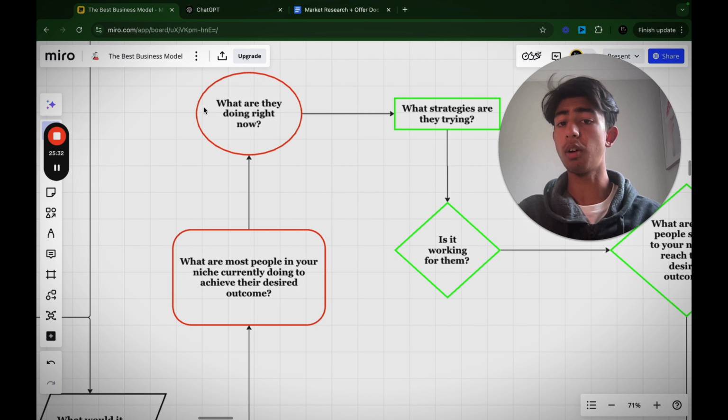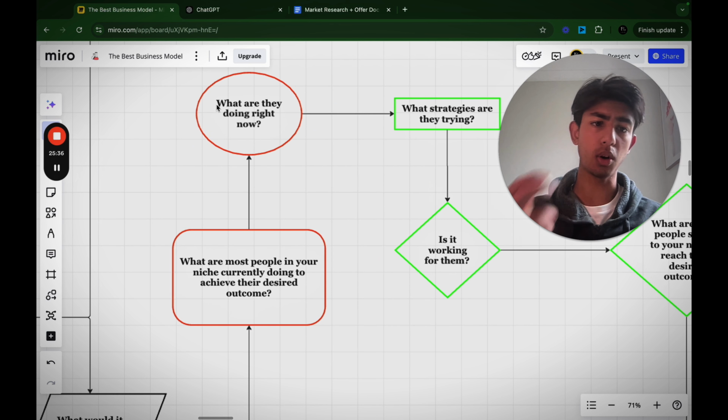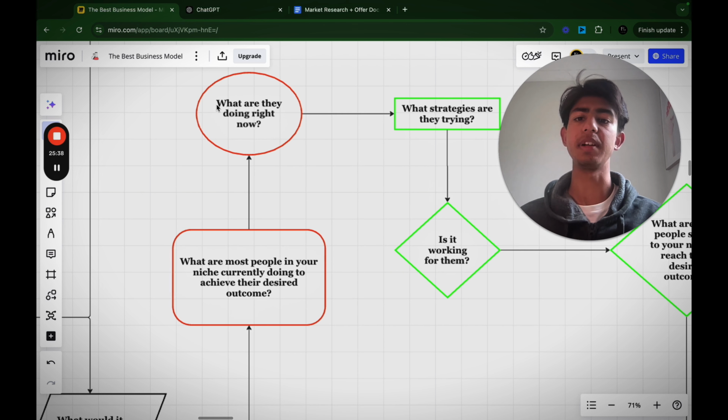Then you want to see, what are they doing right now? So currently, as of now, what are they doing? Is it making YouTube videos? Is it creating content on Instagram? Is it running a free school community? Is it running ads? What are they doing to help them make that change? Are they doing a done for you product? Are they doing an 8-week program? What are they doing right now? Again, put this on the Google document.